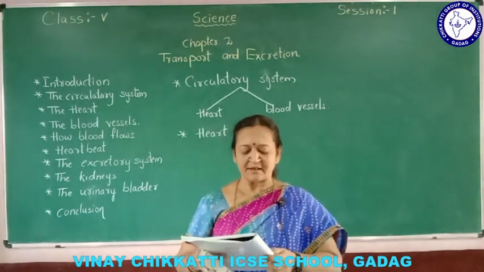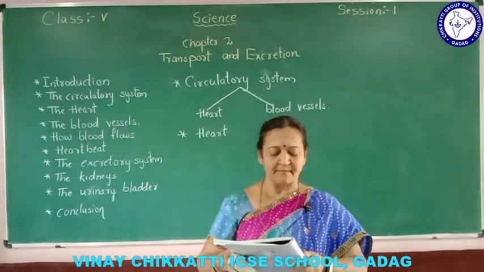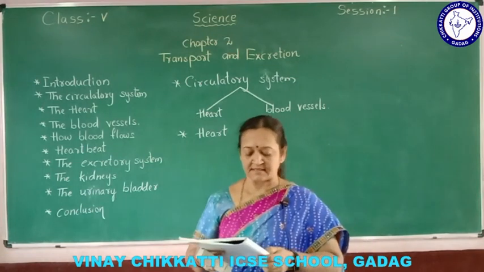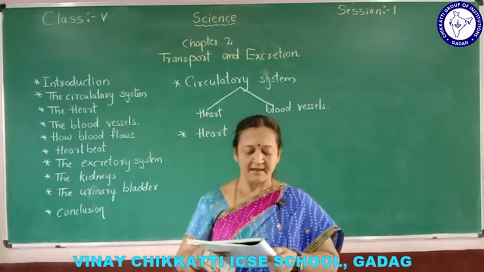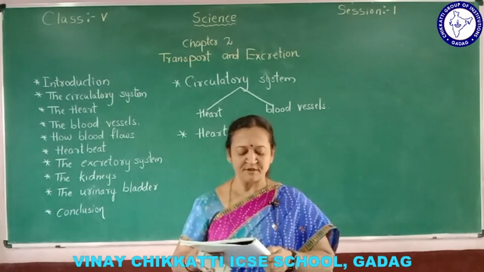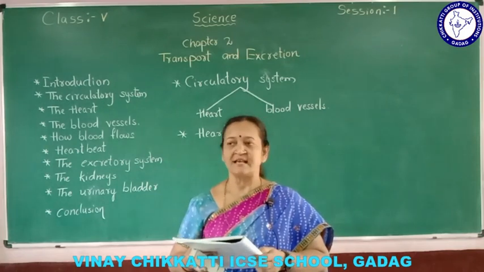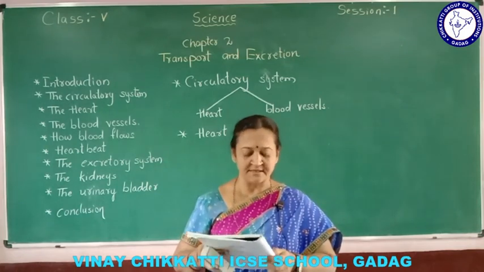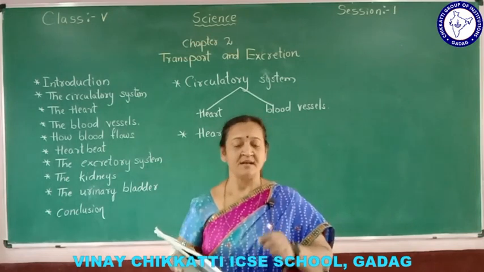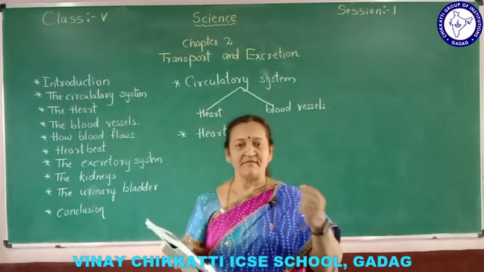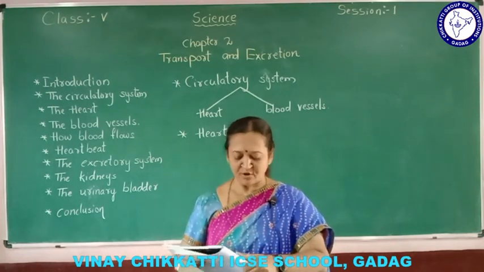The circulatory system is formed by the heart and blood vessels. It helps carry blood and thus helps transport things around the body. So the circulatory system, how does it help us? It helps us to transport things around our body. Now let me go to the heart.